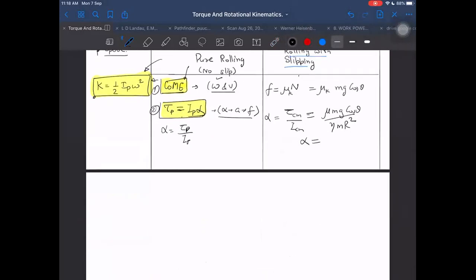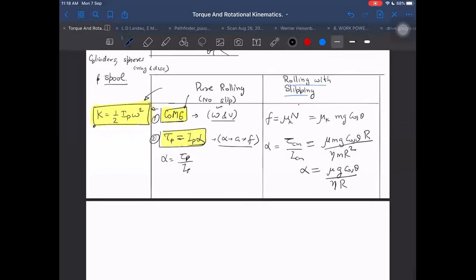Alpha will become mu g cos theta upon eta into r. m cancels, and force into r will be the torque. Understood or not? Yes, sir.